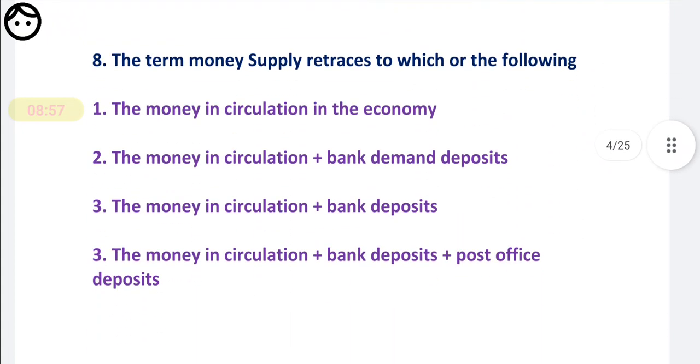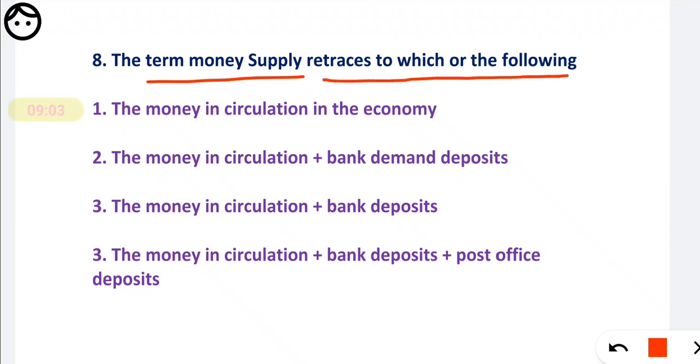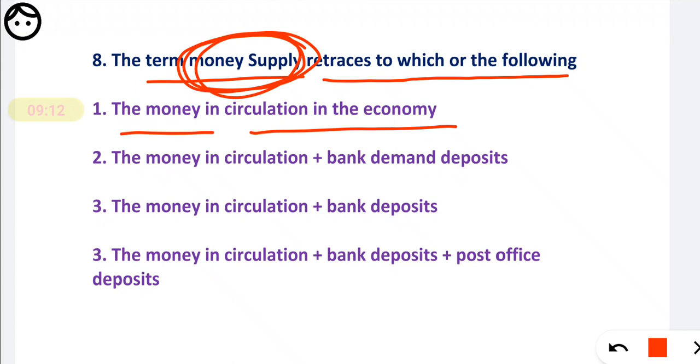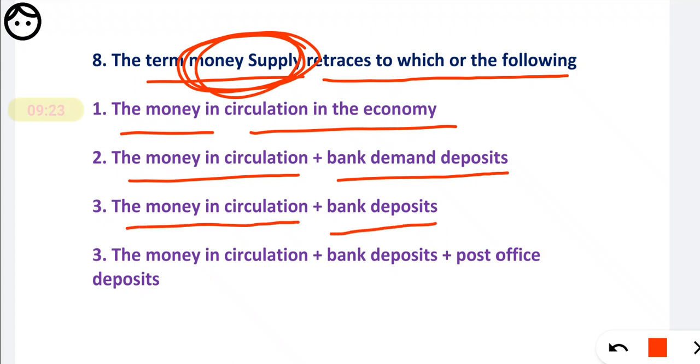See question number 8. The term money supply refers to which of the following? Basically, what do we mean by money supply? Option number 1, money in circulation in the economy. Option 2, the money in circulation plus bank demand deposit. Third, money in circulation plus bank deposit. Fourth, the money in circulation plus bank deposit plus the post office deposit.